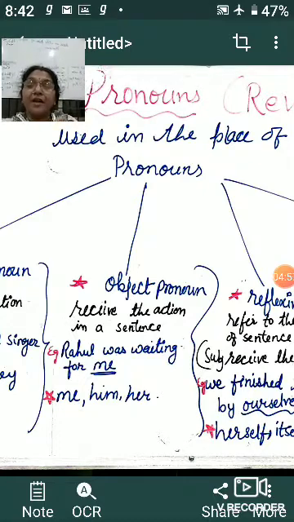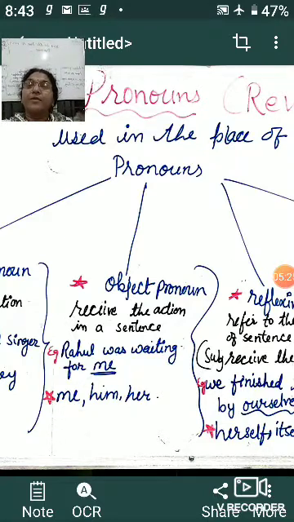So for example, we have words like me, him, her, yours, theirs, and so on. When we talk about this, Rahul was waiting for me. So what is Rahul doing? Rahul is waiting for whom? We need an object. He is waiting. Rahul was waiting, but waiting for what? Waiting for me, waiting for the bus, waiting for any of the things.